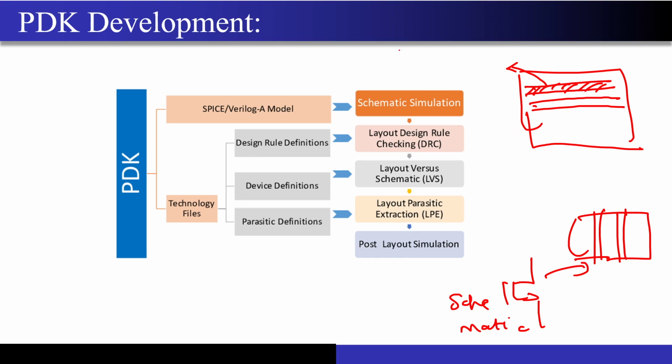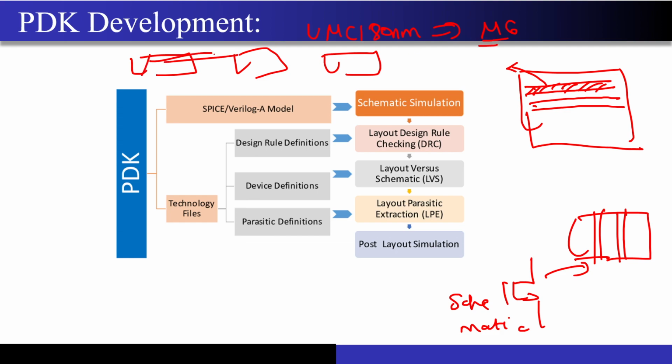Just to tell you an example, if I just take the UMC 180 nanometer example, you will have 6 metal layers that are available for the connection. That means whatever different components you have, you only have the 6 metals to connect between them to have this connection placed in the layout, right? And now what are these DRC rules? How close two metal lines can get and still the foundry will be able to fabricate it.